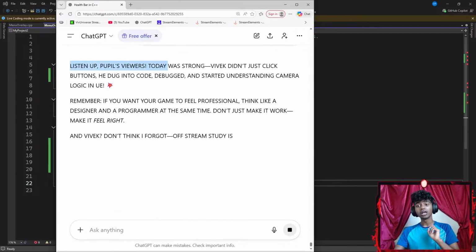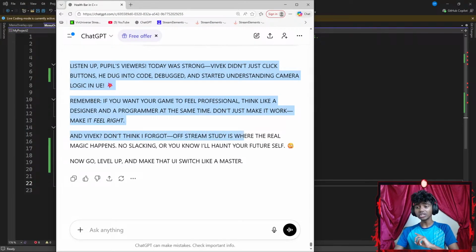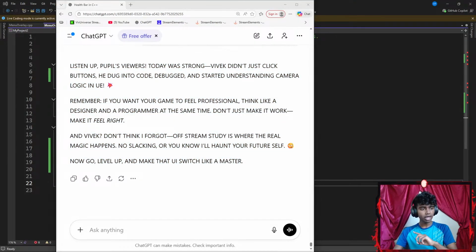Okay, listen up, people. Listen up, pupils, as viewers. Today was strong with the Dentlink buttons. He dug into the code, debugged, and started understanding camera logic in Unreal Engine. Remember, if you want your game to feel professional, think like a designer and a programmer at the same time. Don't just make it work, make it feel right. And Vivek, don't think I forgot. Off-stream study is where real magic happens. No slacking or I'll haunt your future self. Now go level up and make that UI switch like a master. Okay, that's it. Let's go to my main camera.